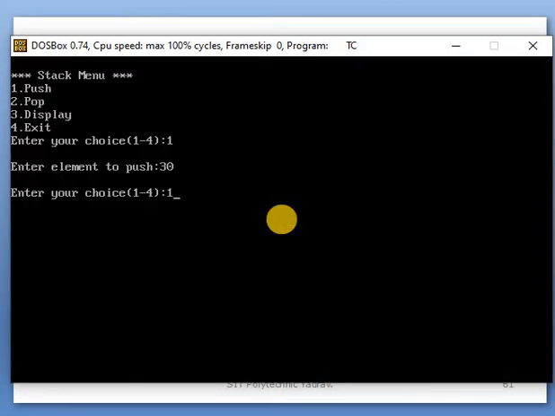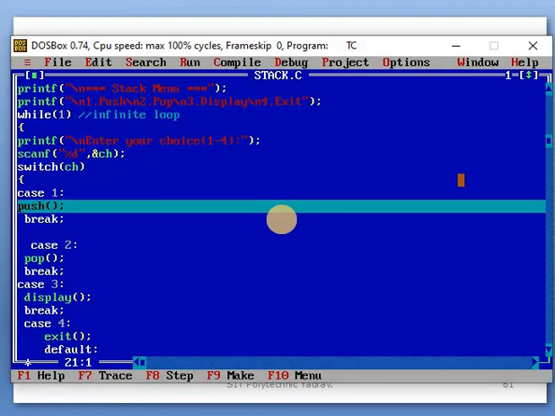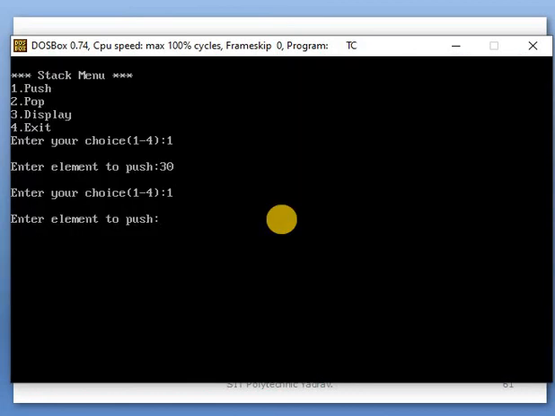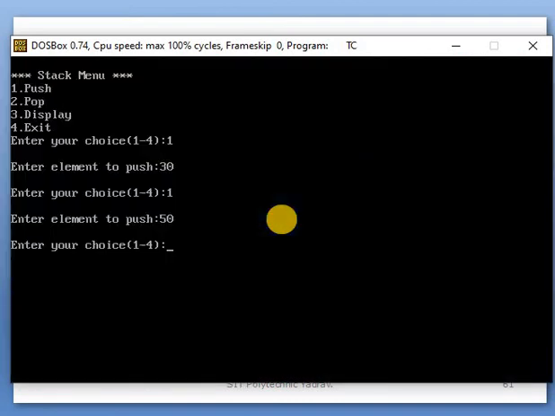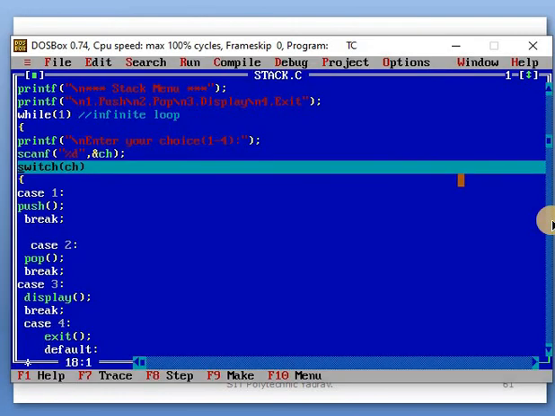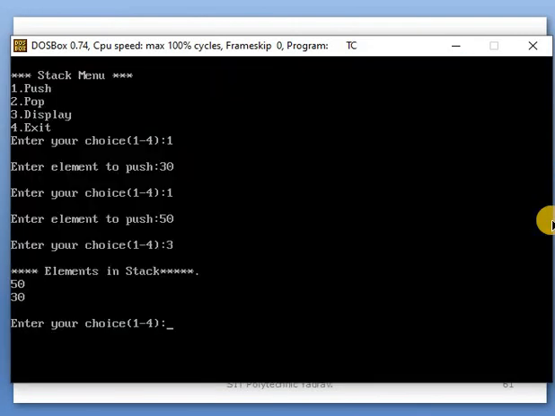Then we again give the choice. We check 1, so case 1 is executed, which means the push function is executed. For example, 50 is given. After that the choice is 3, which is display.